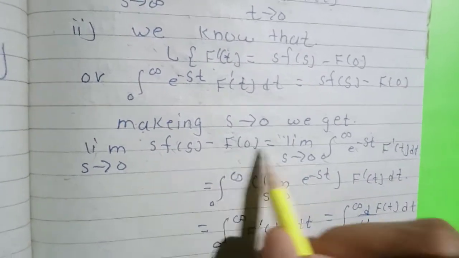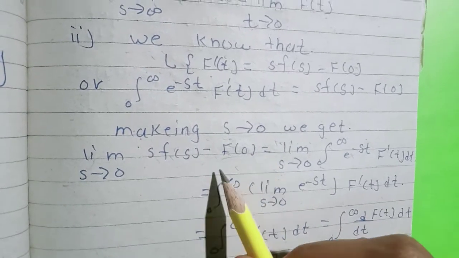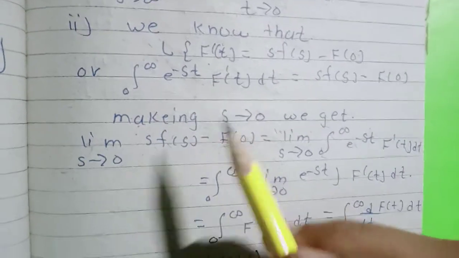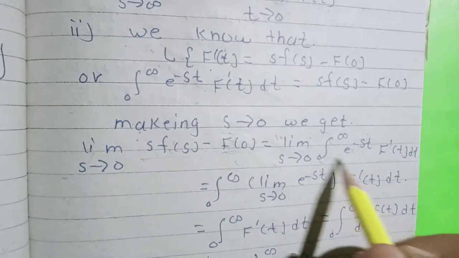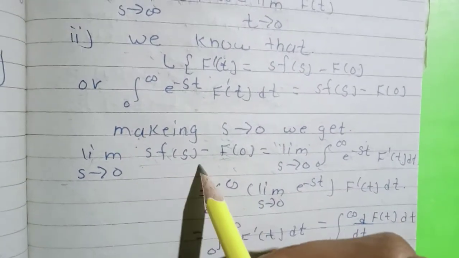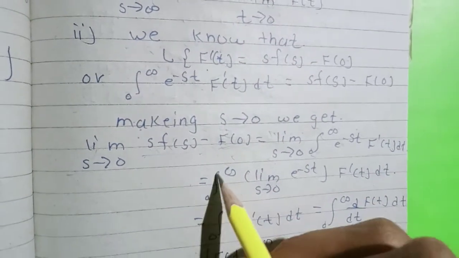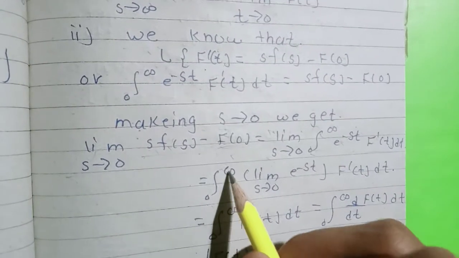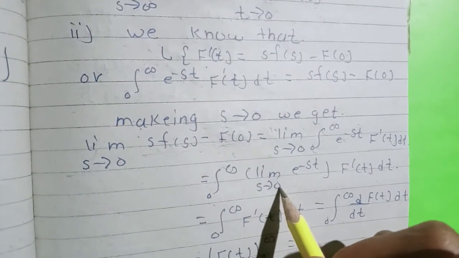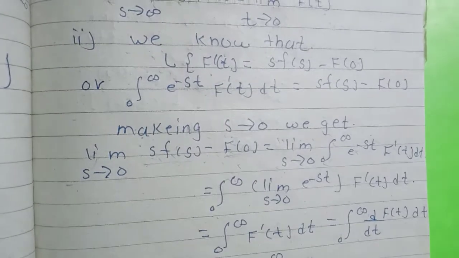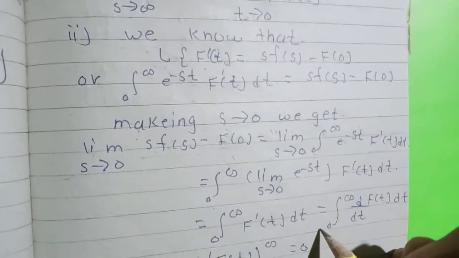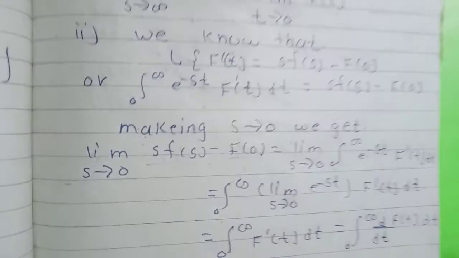But this is constant, so don't take the limit there, only take the limit here, only on e raised to minus st and f of s. So integration 0 to infinity, limit s tends to 0 means e raised to 0, which is 1.